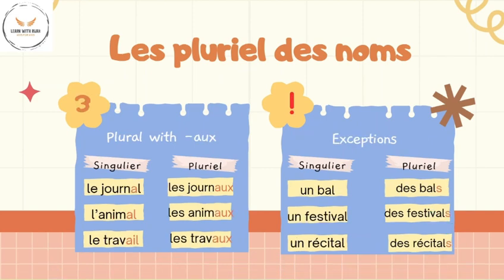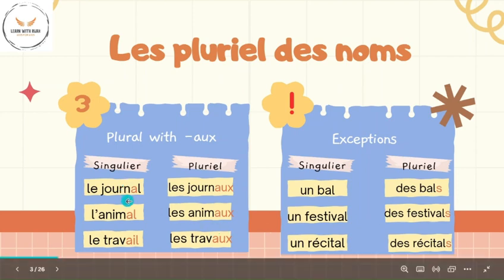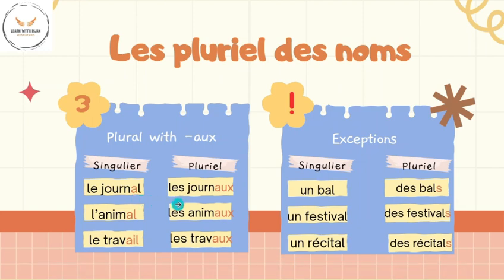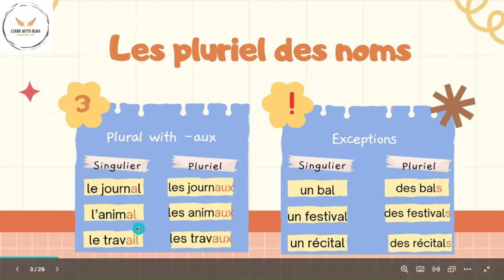The third rule is plural with X. The nouns that end with AL and AIL become AUX in the plural form. For example, le journal ends in AL, so the plural becomes les journaux. Similarly, l'animal ends in AL, so it becomes les animaux with AUX. And finally, le travail ends in AIL, so the plural becomes les travaux.